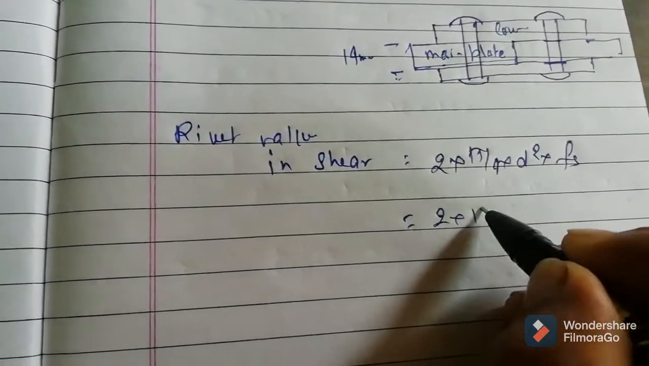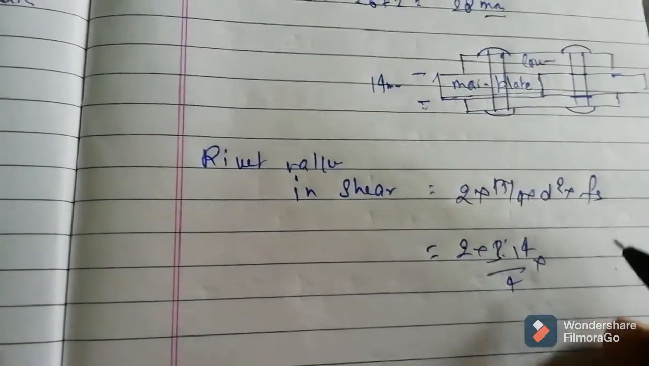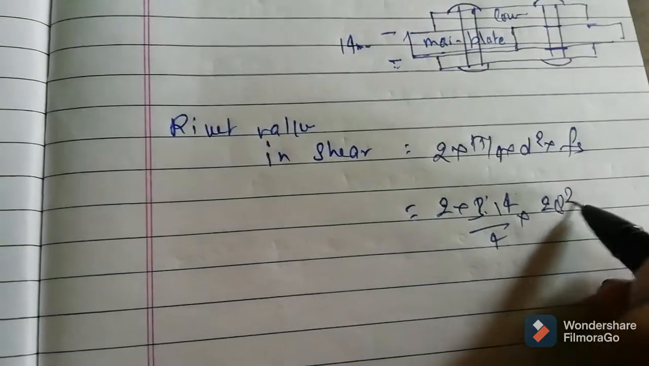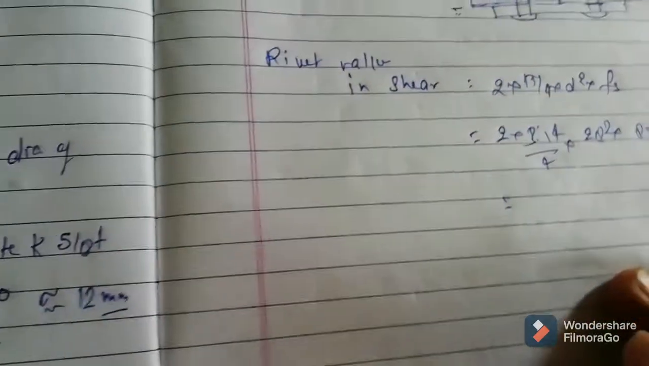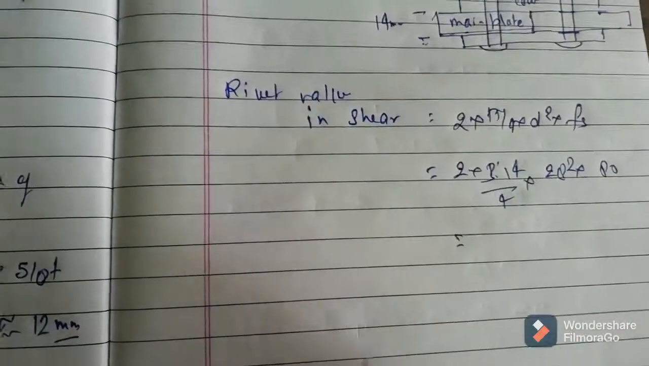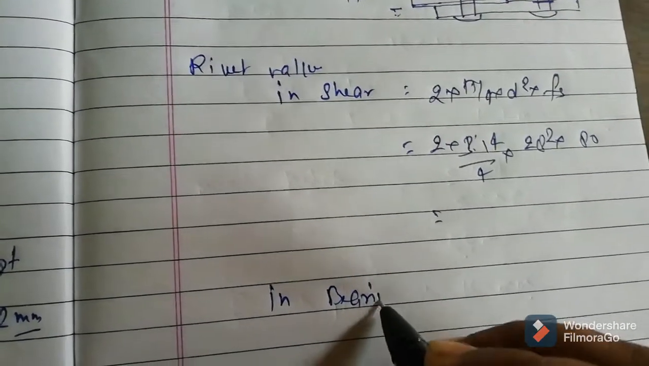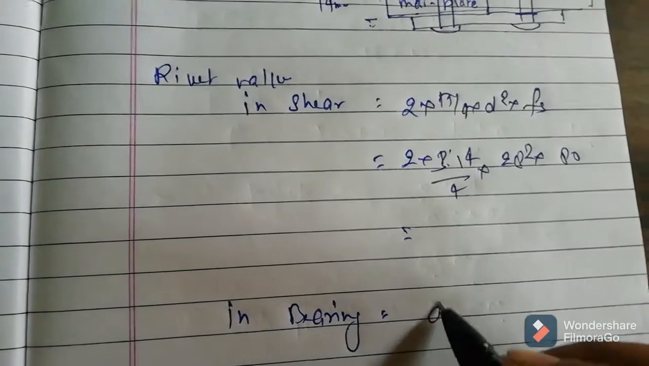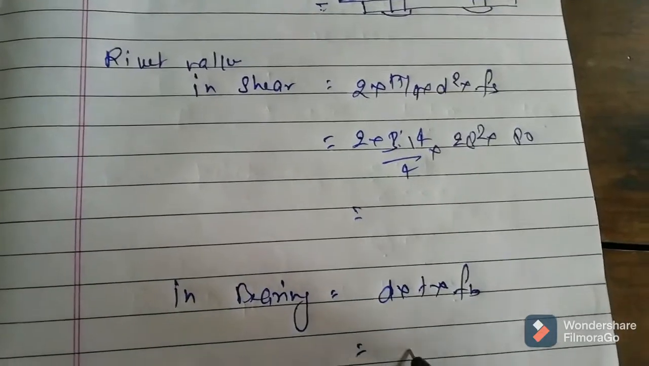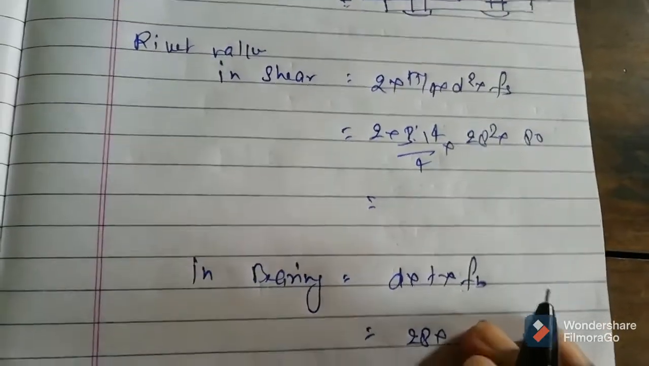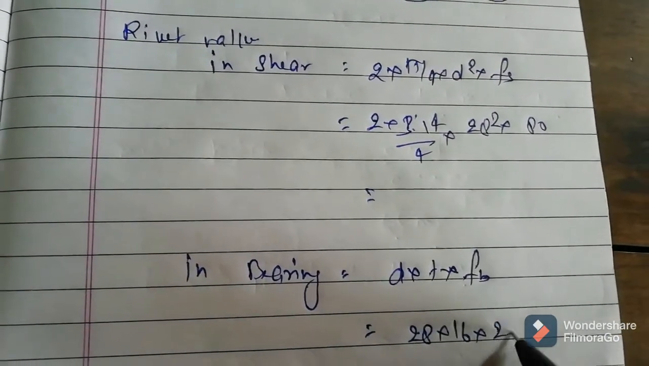So 2 into 3.14 by 4 into d square, that is 28 square, into fs, which has been given as 80. Solve this. Now again in bearing, it is d into t into fb. So d is 28, t is the thickness of the thinner plate, that is 16 mm, into fb, which is given as 250 Newton.